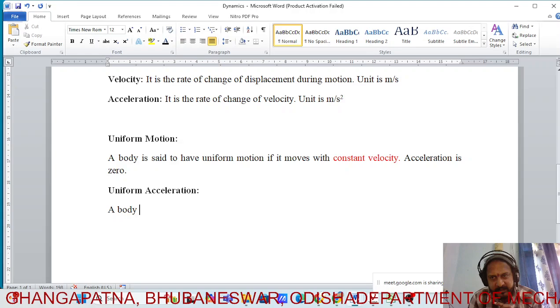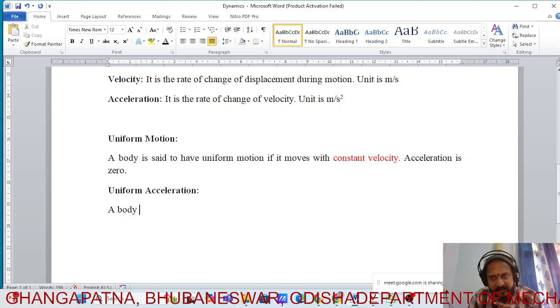Okay, so a body is said to be moving with uniform or constant acceleration if its velocity changes equally in magnitude in equal intervals of time.